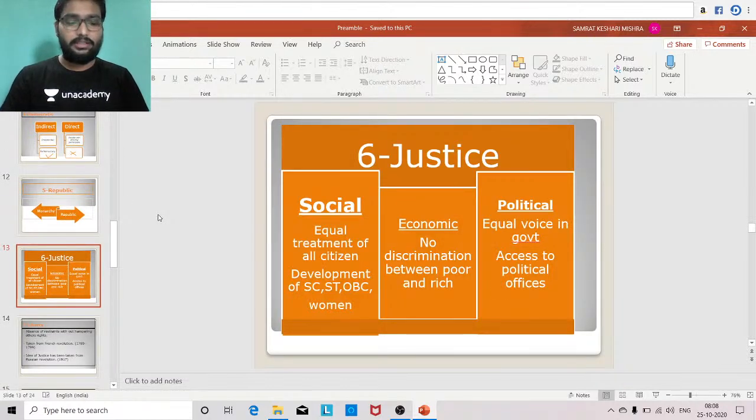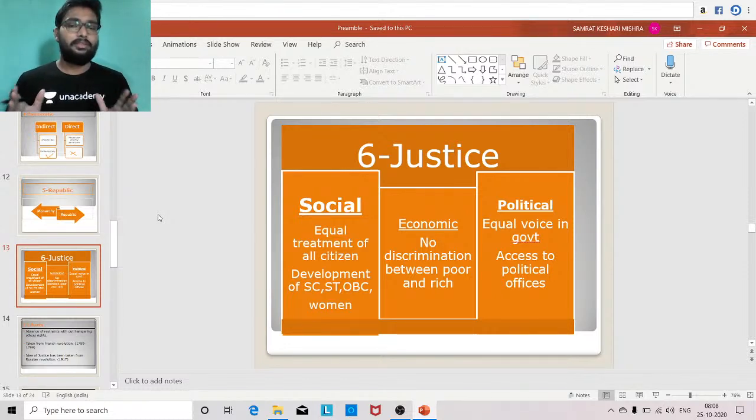So now we'll start discussion from justice. जो मैंने last class में देखा, in the first part of the preamble, I discussed regarding the keywords. All the keywords I have discussed. The fifth keyword of the republic I have discussed. They can go through my last class. So now I will start discussing from justice.